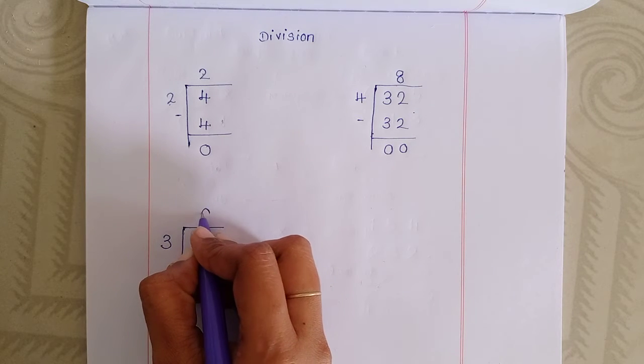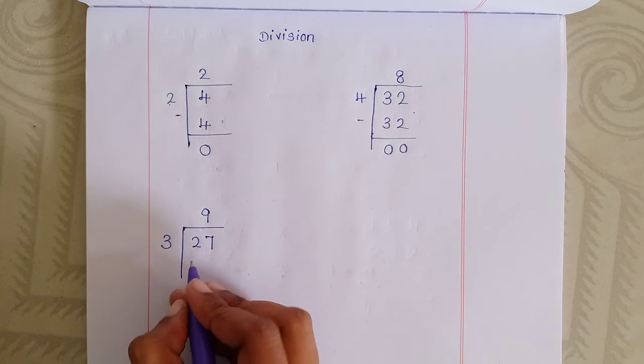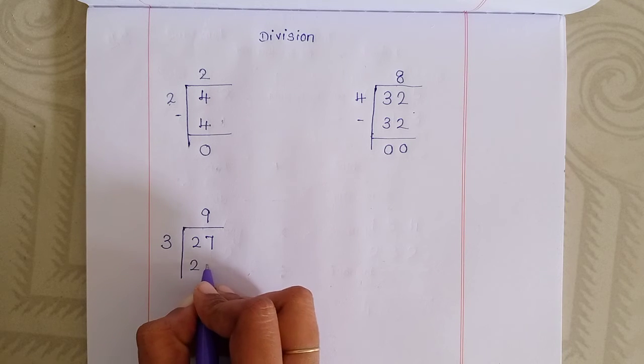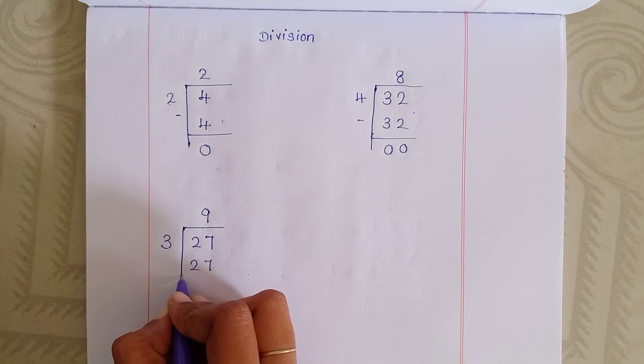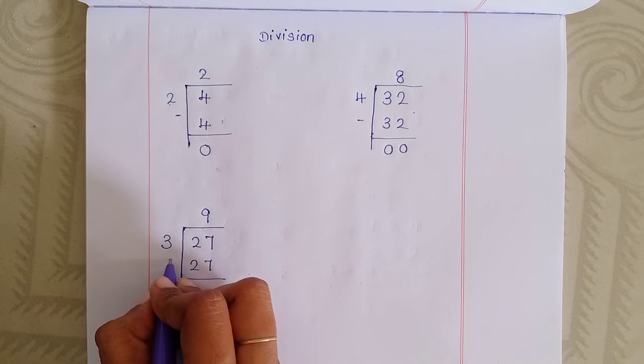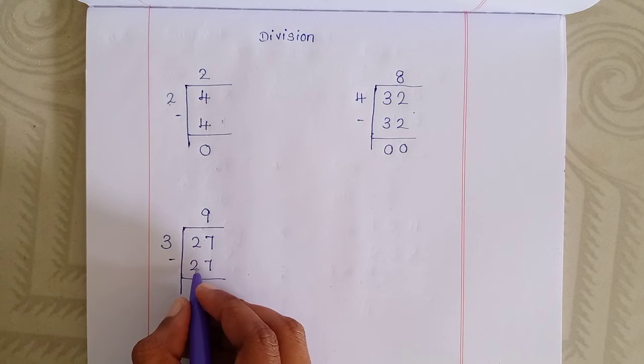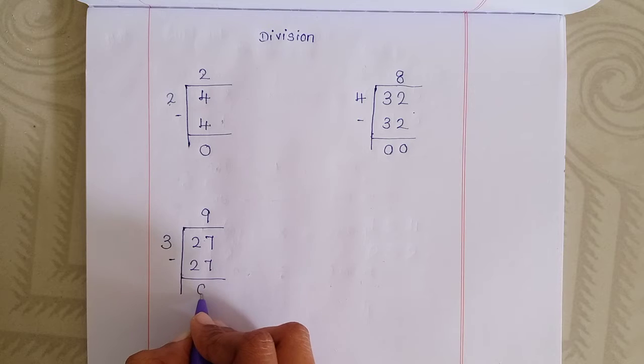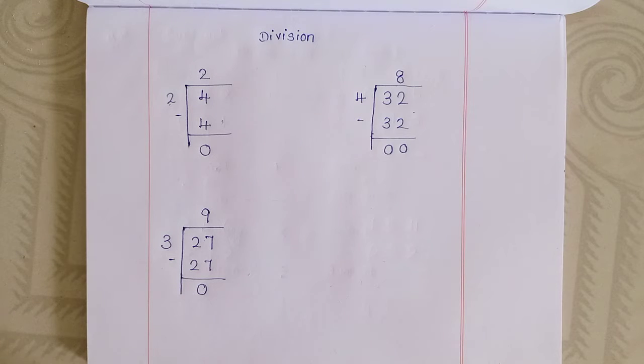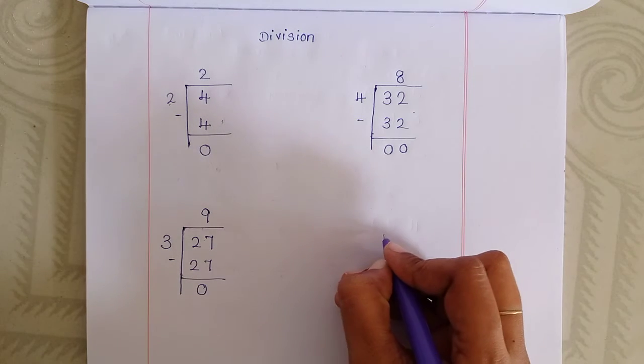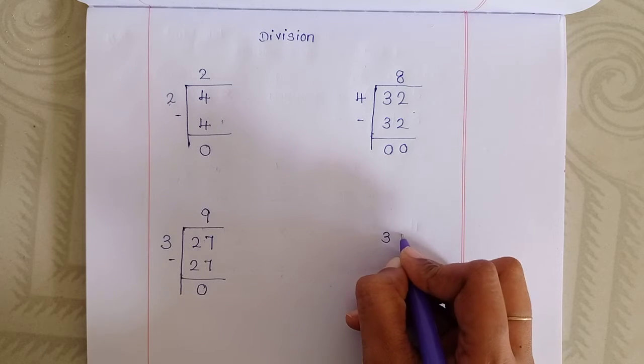So you write here 9. 9 3s are 27. Now subtract 27 minus 27, 0. Do you understand, children? Here you write 30.